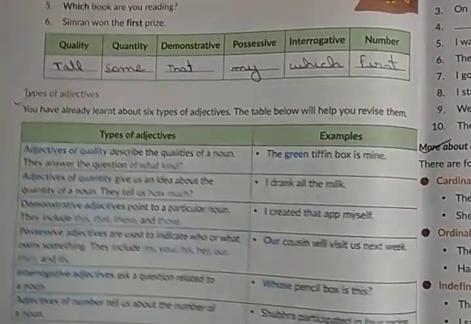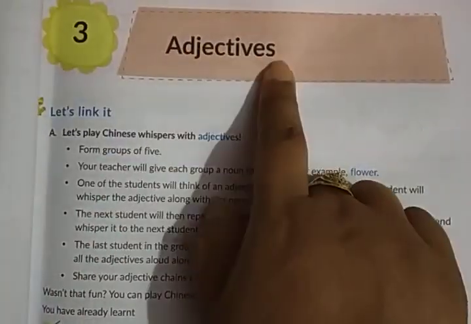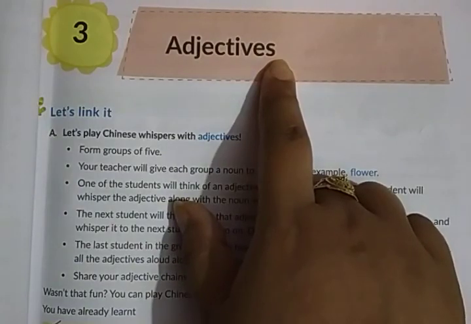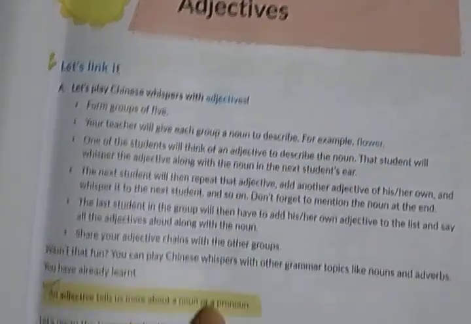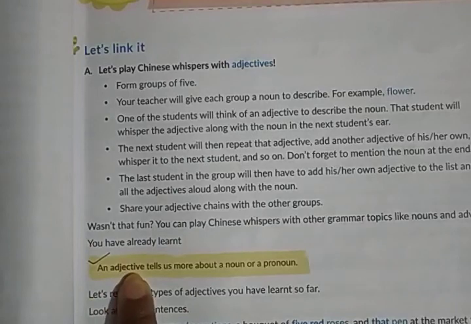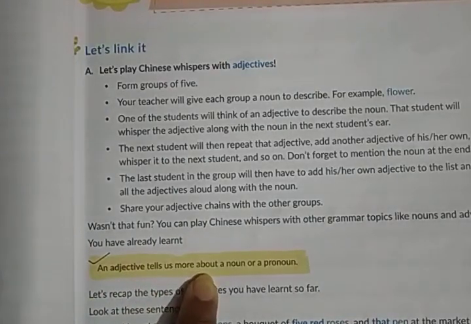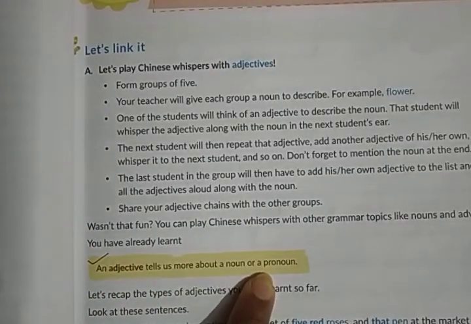What you have to do: first you will give the heading in your copy, that is the title of the lesson, adjectives. Then you will write the definition: an adjective tells us more about a noun or a pronoun. Then you write 2 to 3 examples related to adjectives. I gave the example, Sita is a clever girl. Clever will be an adjective. In the same way you can write other examples also.